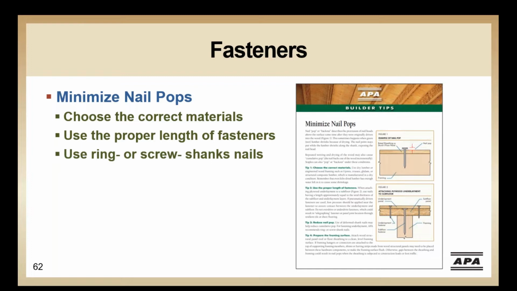Also, to reduce nail pops, use a deformed shank nail like a screw or a ring shank nail to help reduce this cumulative pop. And prepare the framing surface by attaching wood structural panel sheathing to clean, level, or flat framing surfaces.